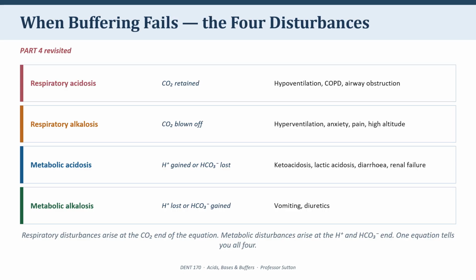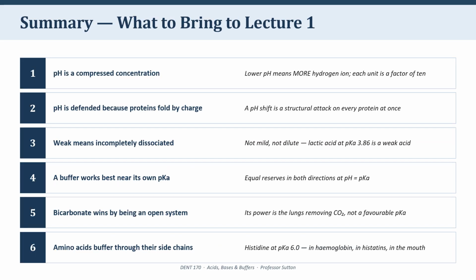Notice that I never had to memorize 4 separate stories. I read all 4 off one equation by asking which end moved and in which direction. That's how I'd like you to hold it. And do keep hold of that point about compensation. Whichever system is not at fault will try to pull the pH back, but pulling back is not the same as fixing.